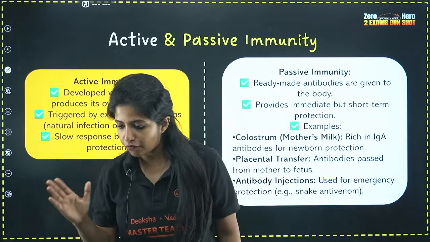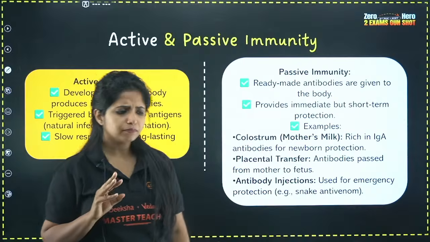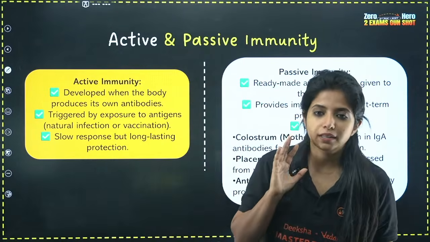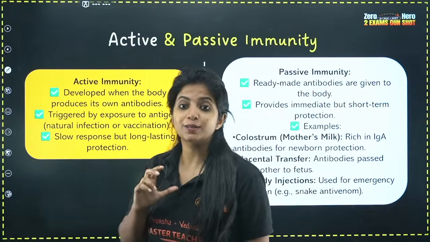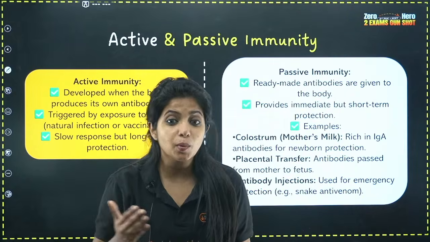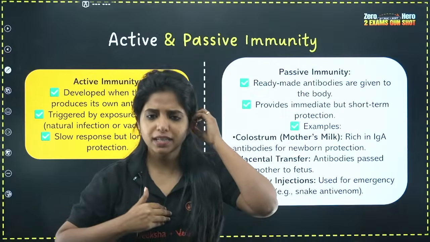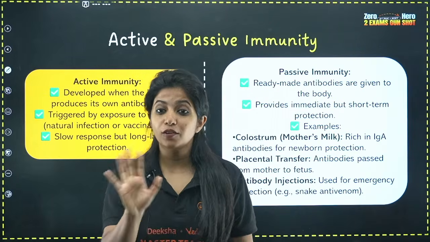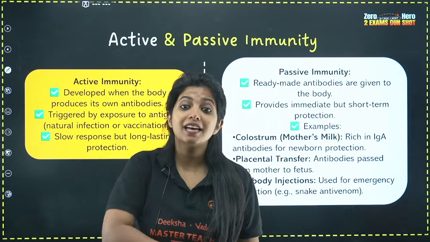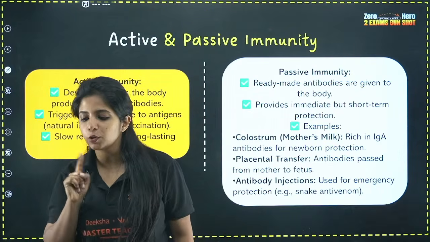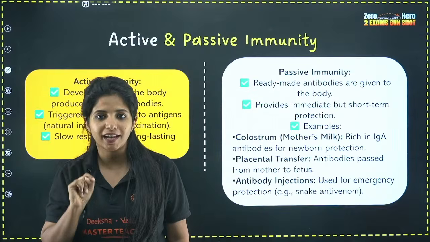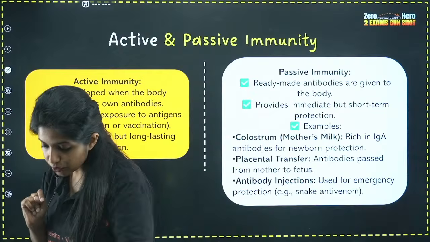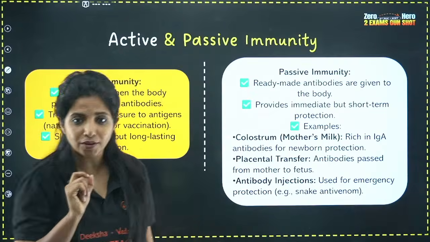On the other hand, suppose there is a baby, and the mother gives the baby milk, and through the milk some antibodies pass. What are these antibodies? Ready-made antibodies. Is the baby producing antibodies and protecting itself? No. So we say our body is not actively participating, rather it is passive immunity that is happening out there. It is a passive form of immunity. Get it? So this is super important for you to know.